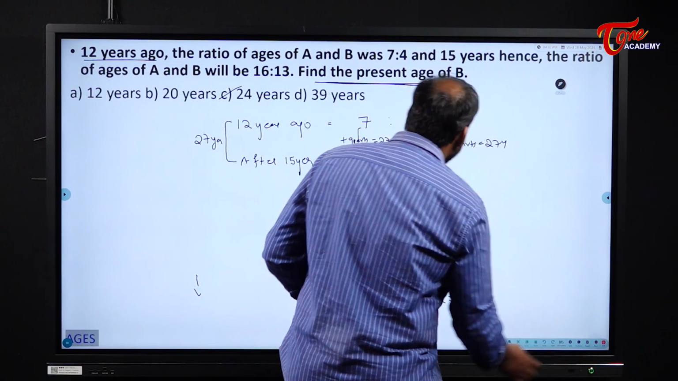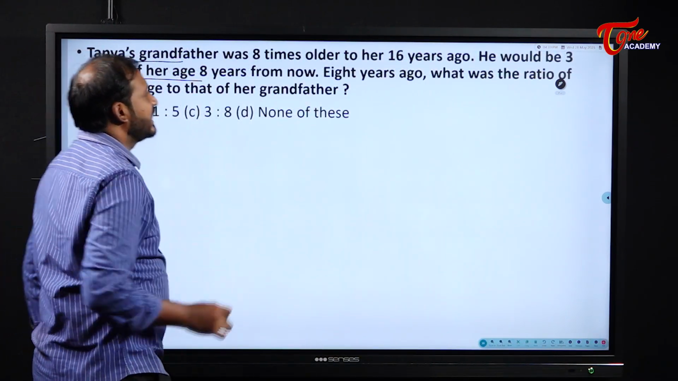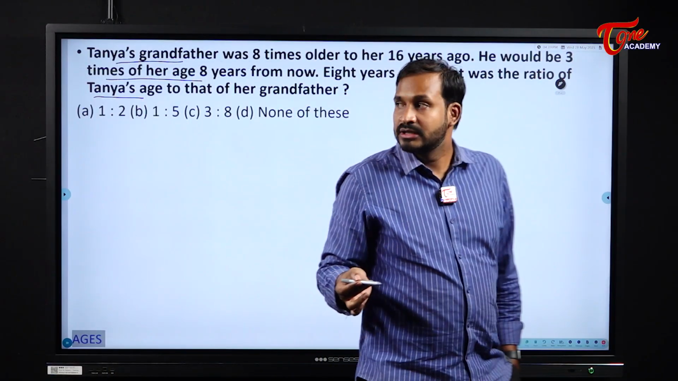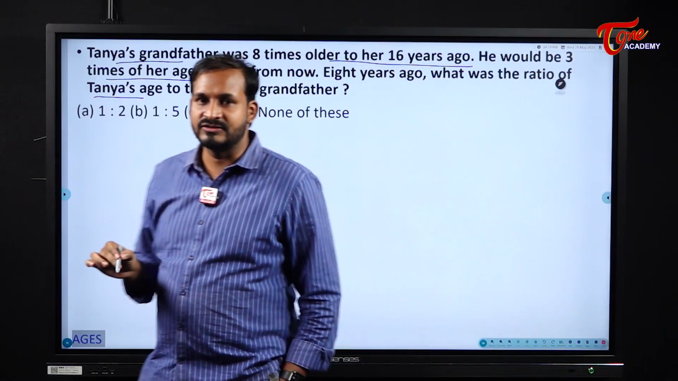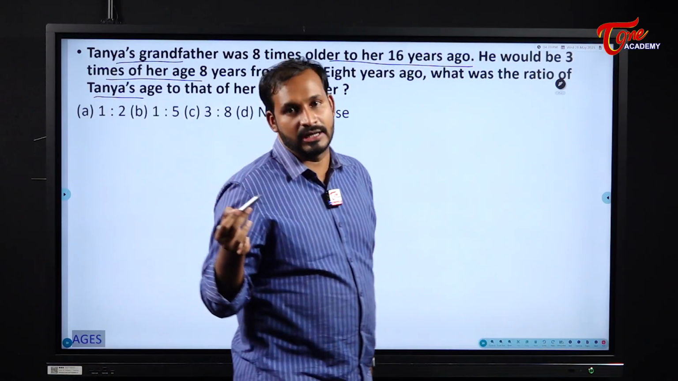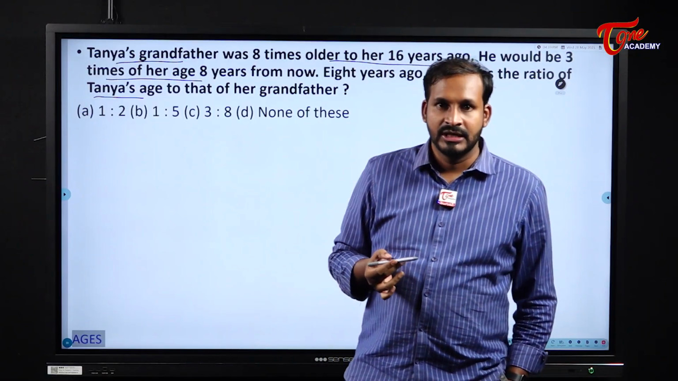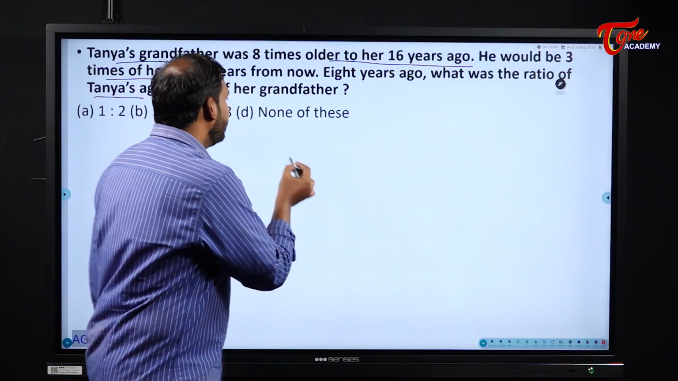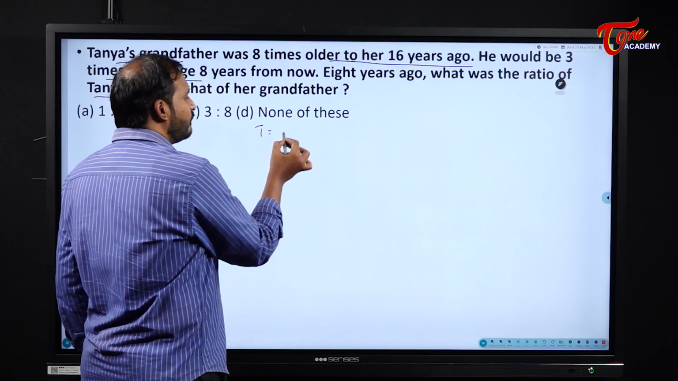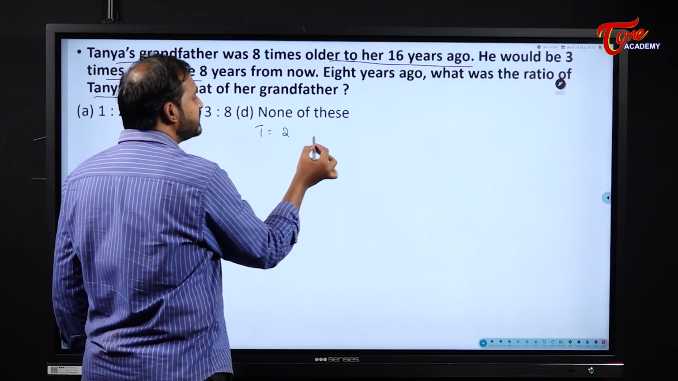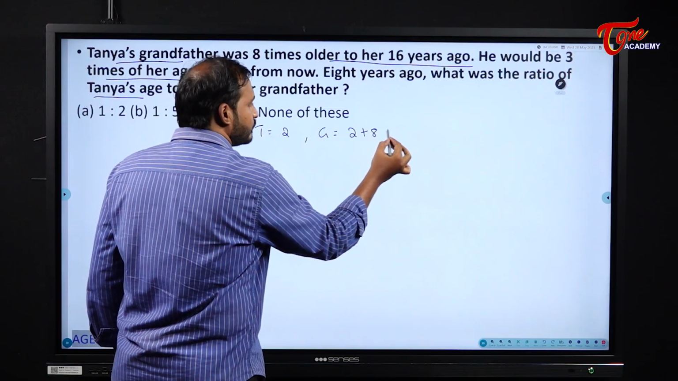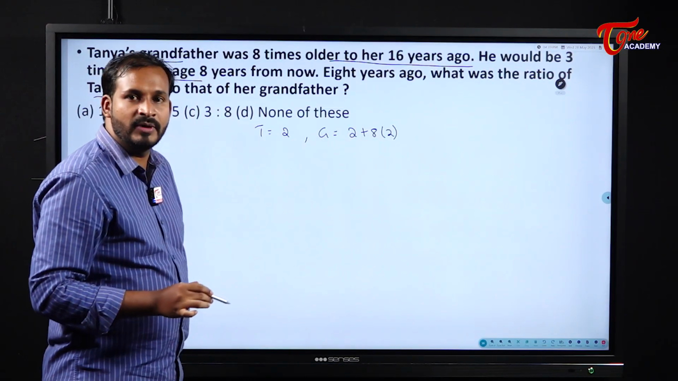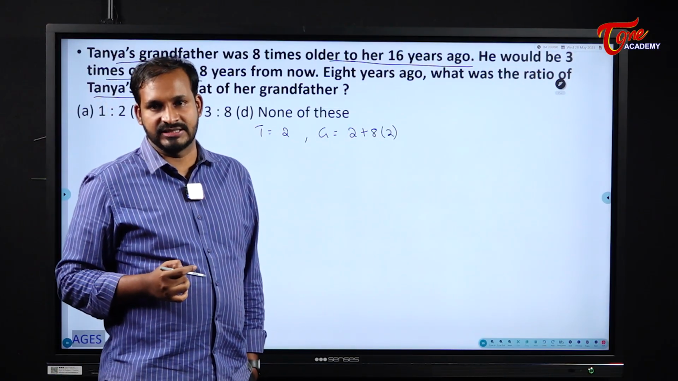Next one. Tanya's grandfather was 8 times older than her 16 years ago. Now please see here, students, this is 8 times older, not 8 times her age. 8 times older means what? If Tanya's age is some 2 years, then grandfather's age will be 2 plus 8 times of 2. That means overall grandfather will be 9 times Tanya's age.